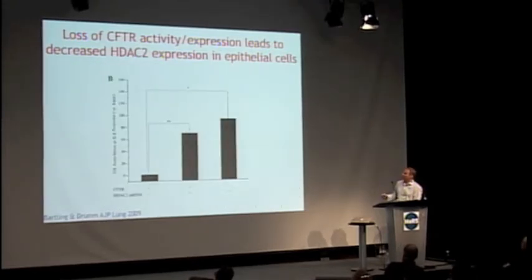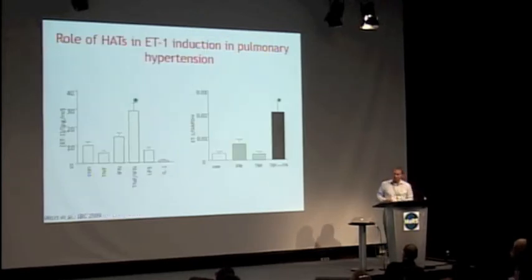This has functional consequences, looking at histone acetylation at the IL-8 promoter, CXCL8. If we knock out HDAC2, again with the presence or absence of CFTR, we can modulate promoter acetylation status.